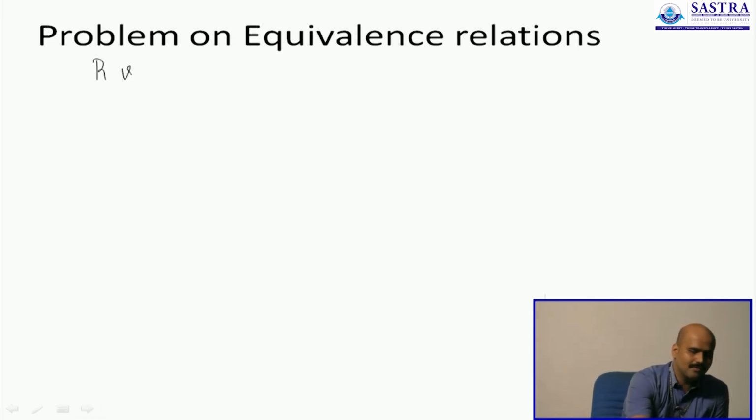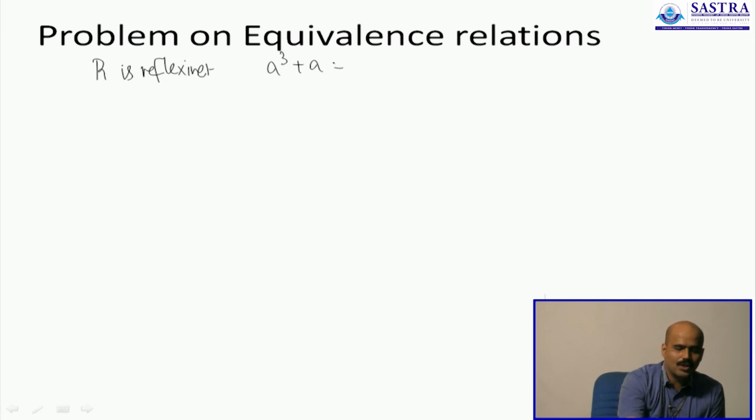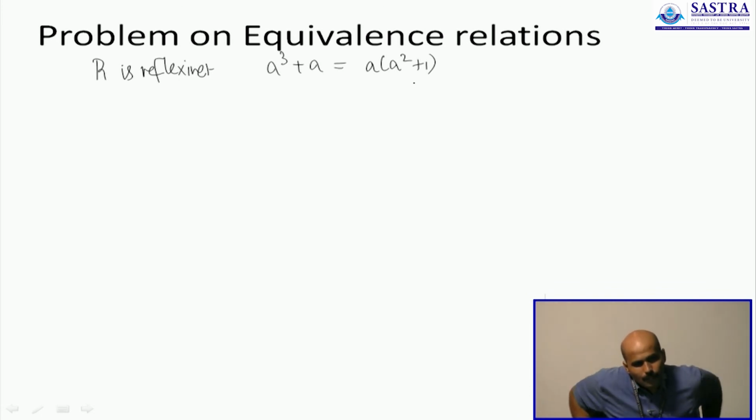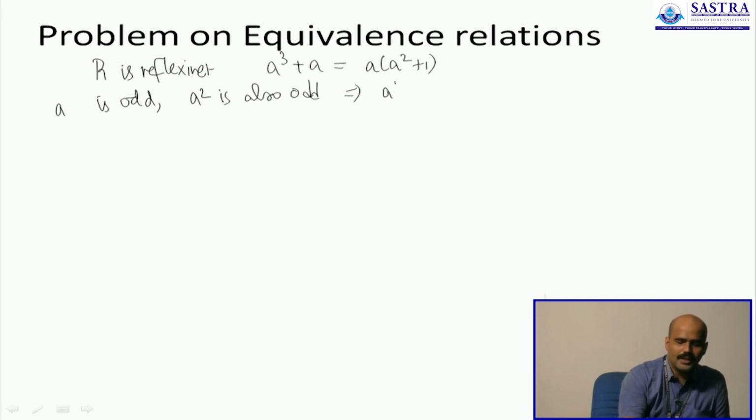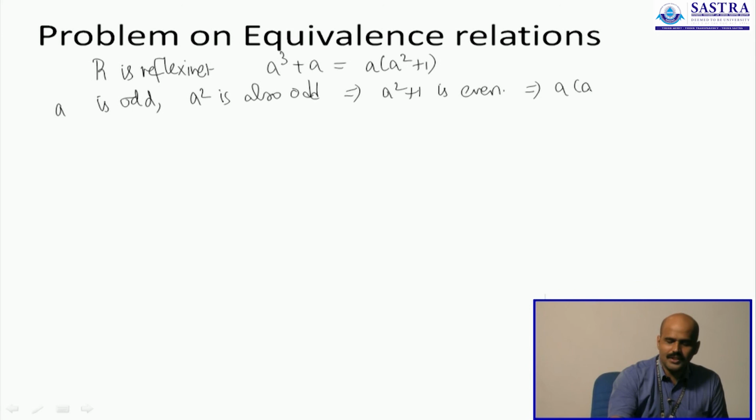First up, let us show that R is reflexive. For any A, what happens to A cube plus A? A cube plus A is of the form A times (A square plus 1). Now let us consider two cases. What if A is odd? If A is odd, A square is also odd, which will mean A square plus 1 is even. Therefore, A times (A square plus 1) is odd times even, this is always even.